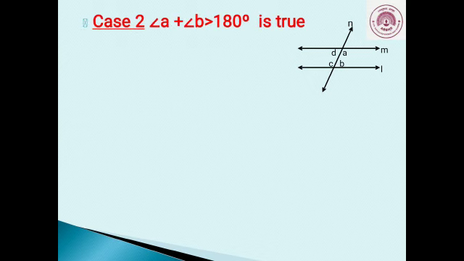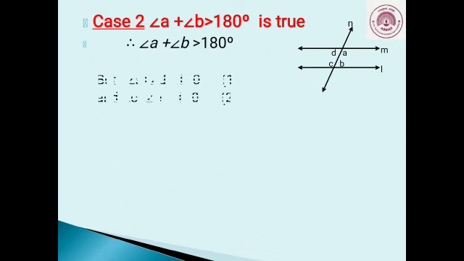Let's see the second possibility. If angle A plus angle B is greater than 180 degrees. See the figure. Here angle A and angle D are a linear pair, and also angle C and angle B are a linear pair, and we know linear pair angles are supplementary.